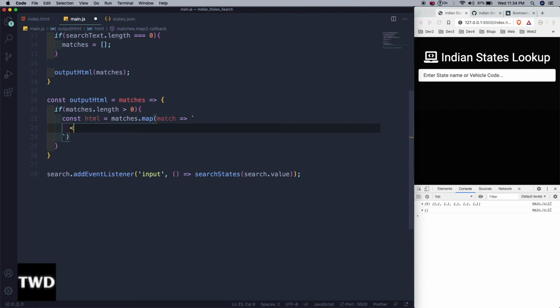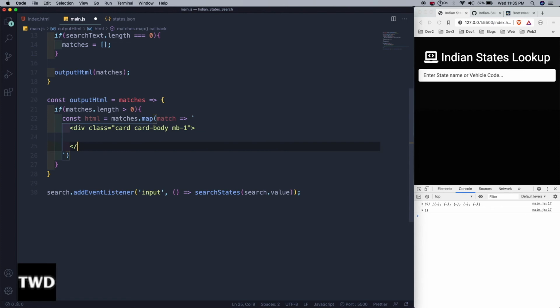Emmet doesn't work inside this, so we have to type everything manually.